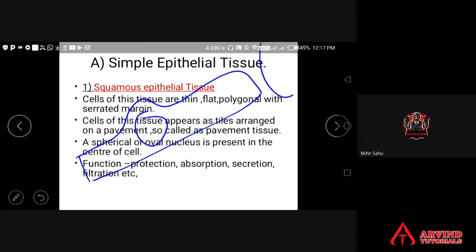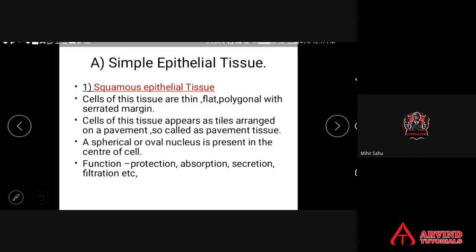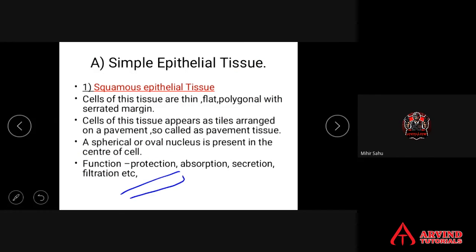Nucleus इतना बड़ा रहता है. The cell is very thin, this is the cell and this is the size of the nucleus, and the nucleus is present in the center. So the middle portion of the cell appears to be elevated. That is another important point.